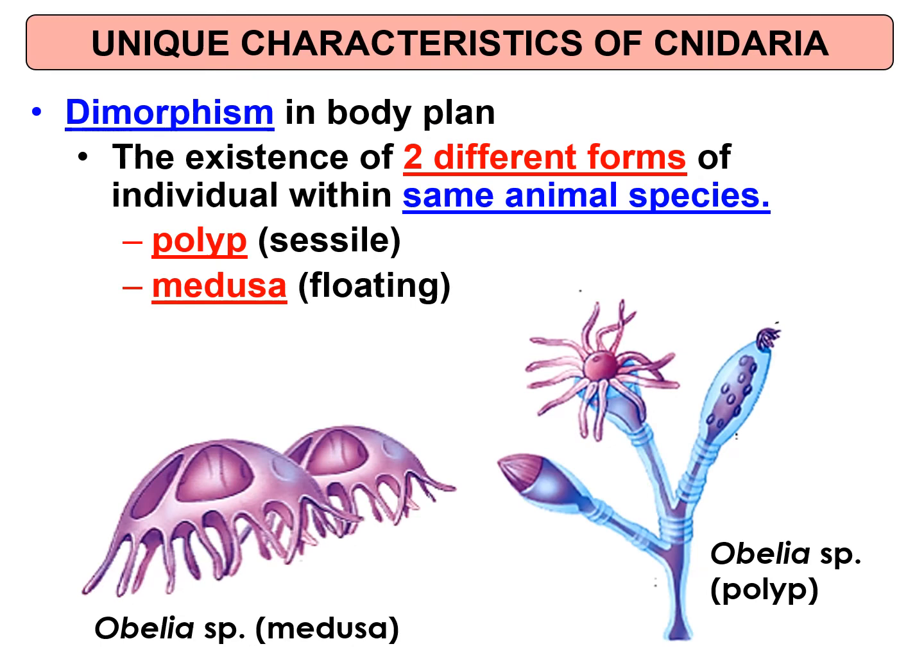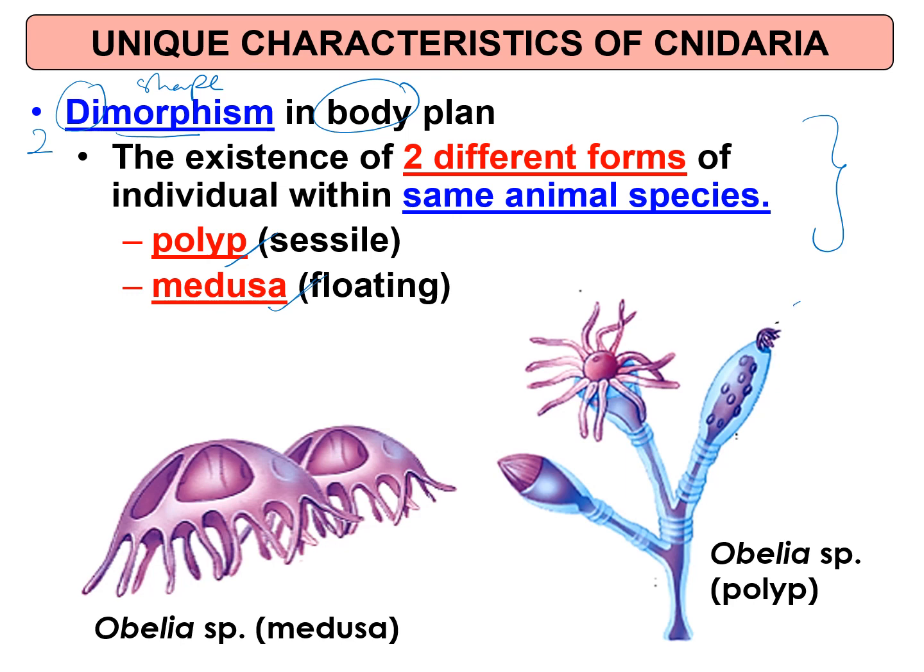Cnidaria, because it has two types of body, the polyp and the medusa, this phenomenon is termed dimorphism. Okay, di means two, morph means shape. So it has two shapes of body, the existence of two different forms of individual within the same animal species, the polyp form and the medusa form.